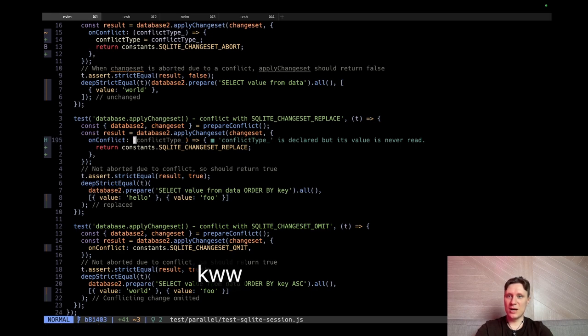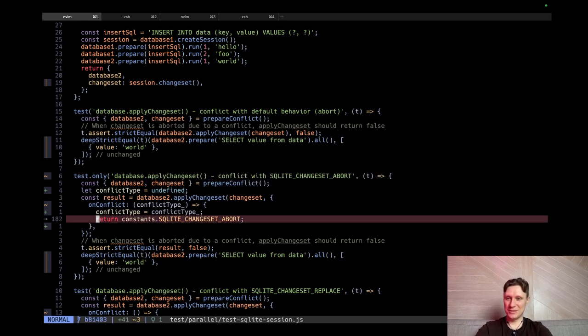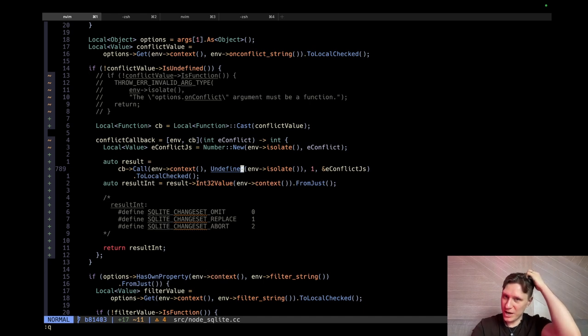Conflict type, we can go wrong, ignore conflict type here, so we'll just return it. So yeah, recompilation is finished. Let's try to run once again, and I believe this time we will get our value. So yeah, we got our value 3. And what is 3? Do you know what is 3? This is the conflict type.